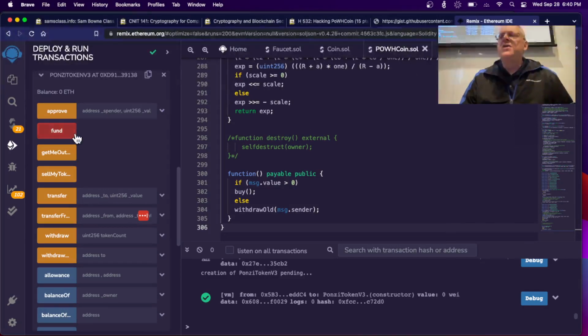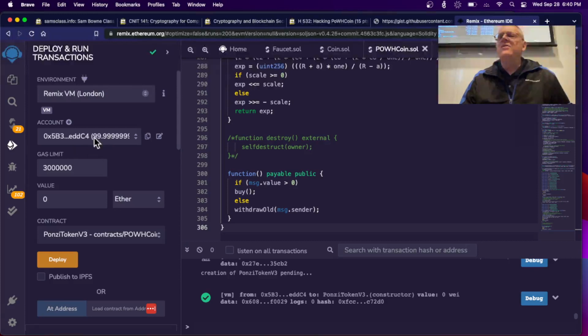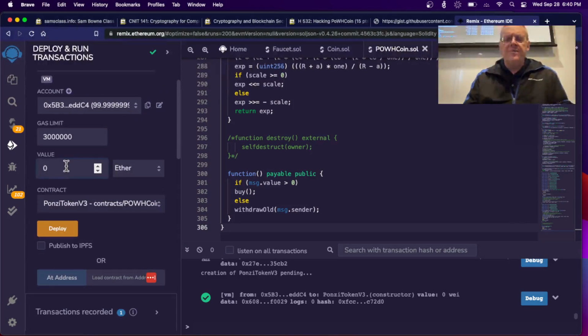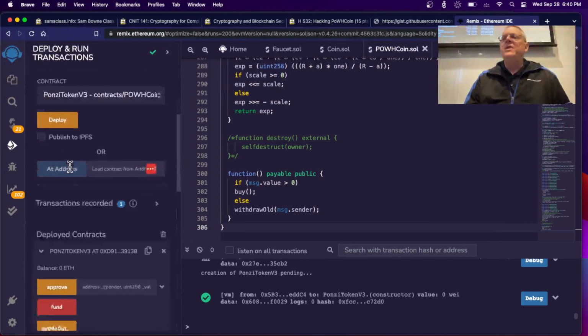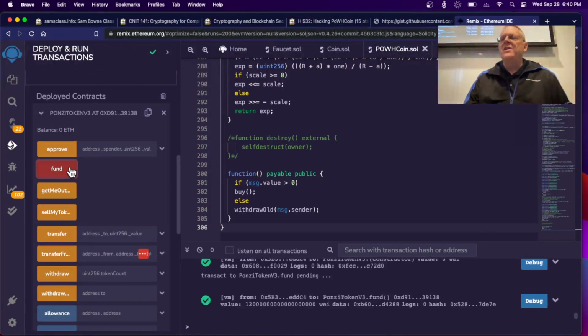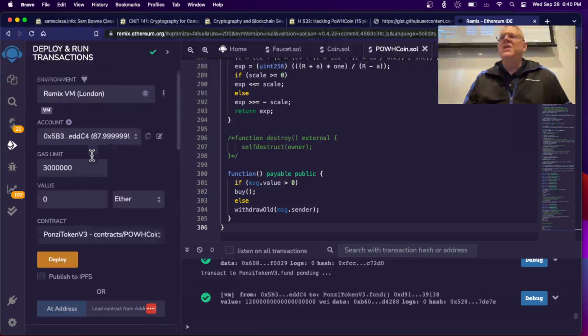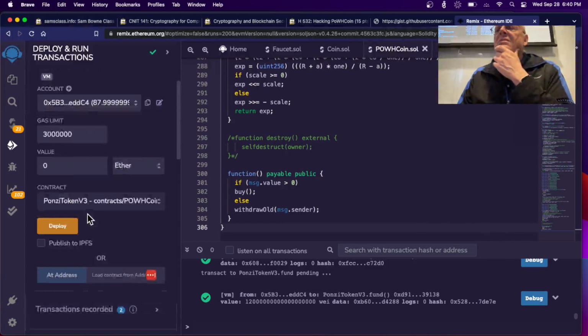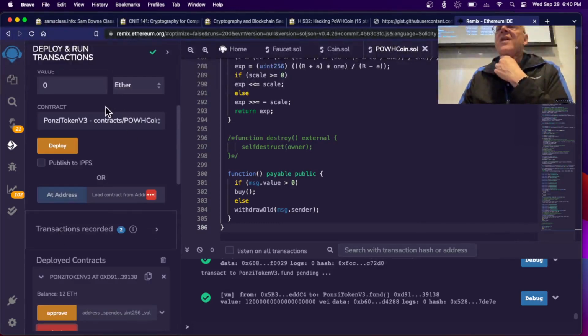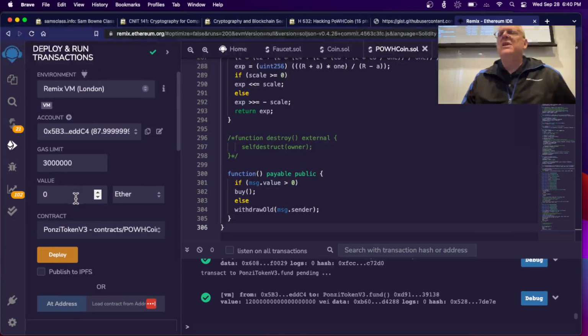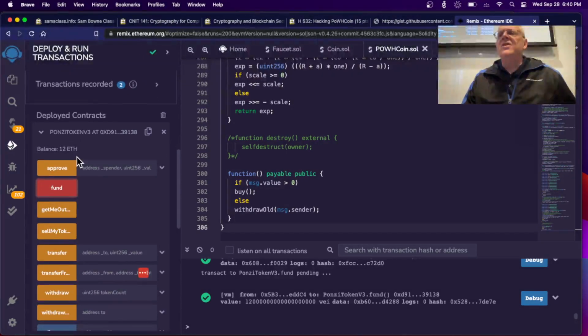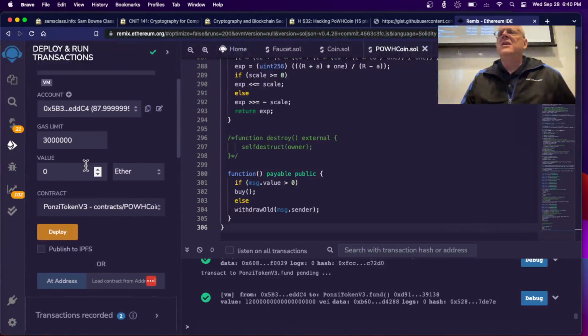All right, so there's the fund button. So I'm going to give it 50 Ether from the first account. The first account has just under 100 because I spent a little bit to deploy the contract. So now I'm going to send 50 Ether into here with fund. That worked. So now my balance is 87. Somehow I didn't send 50. Something's a little funny about this thing. I'm getting weird numbers. It seemed to only send 12 Ether. All right. The second time that's happened to me.